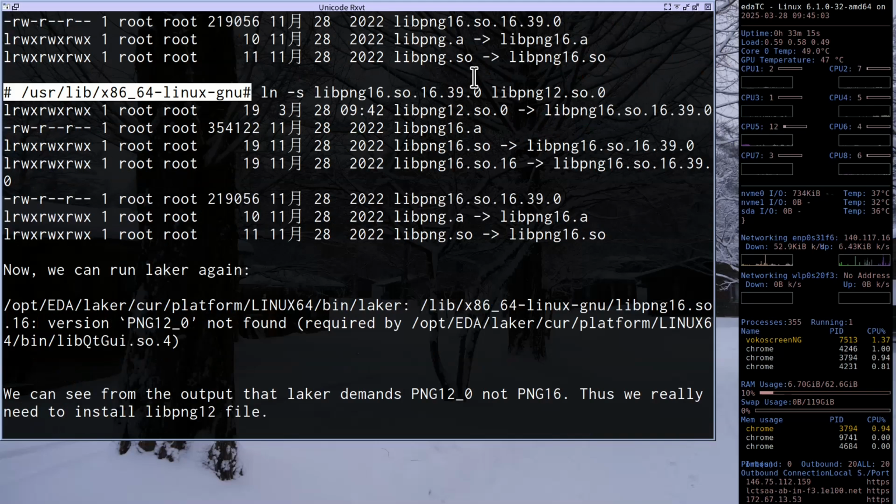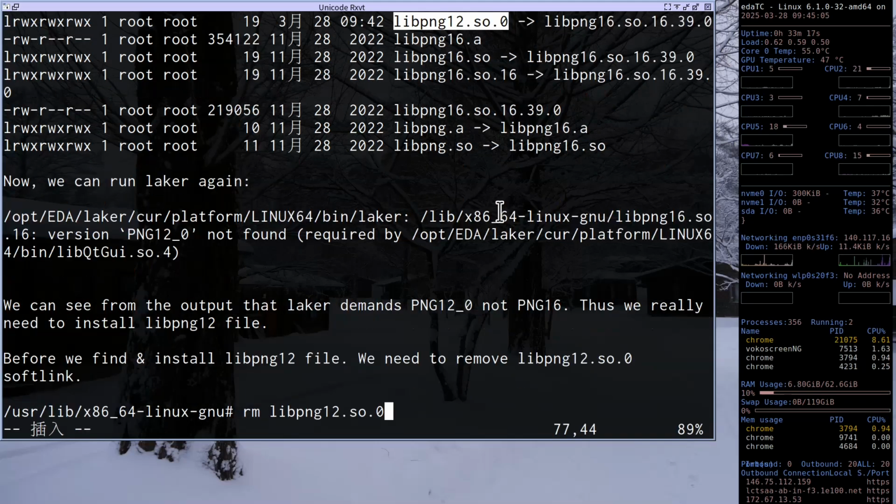This kind of solution doesn't work, right? So we needed to remove this soft link.